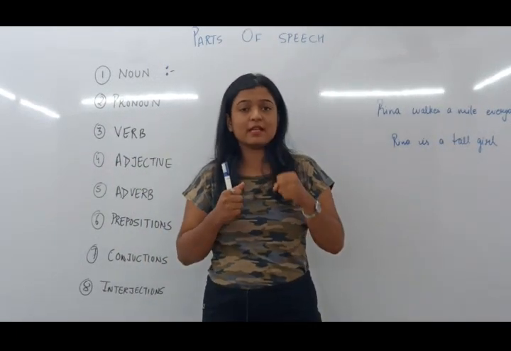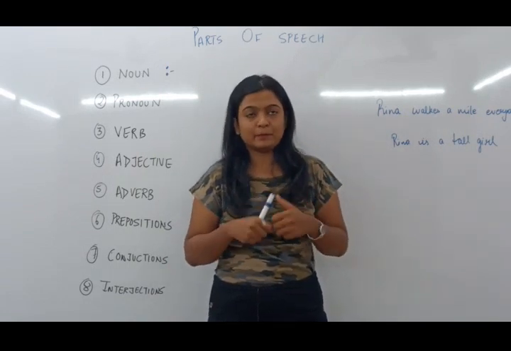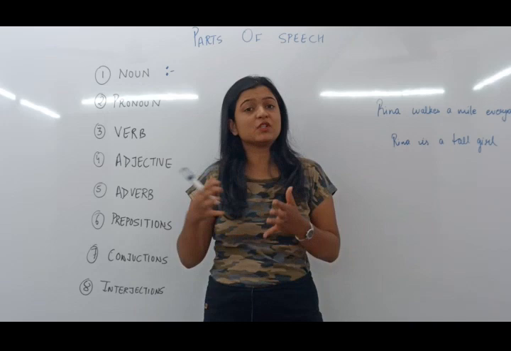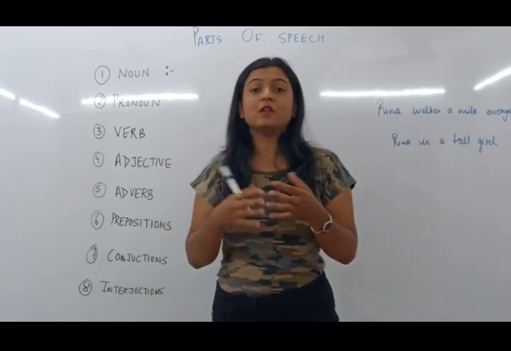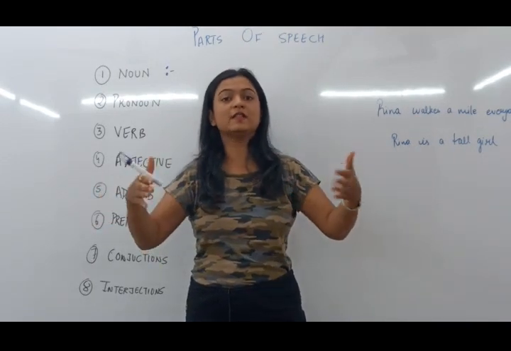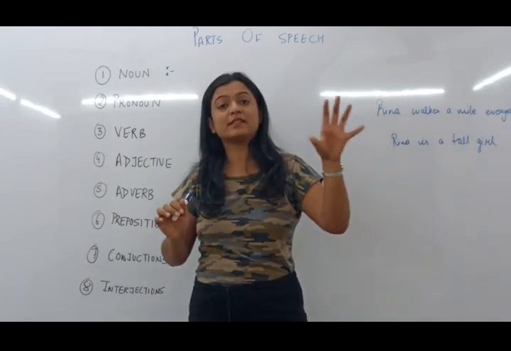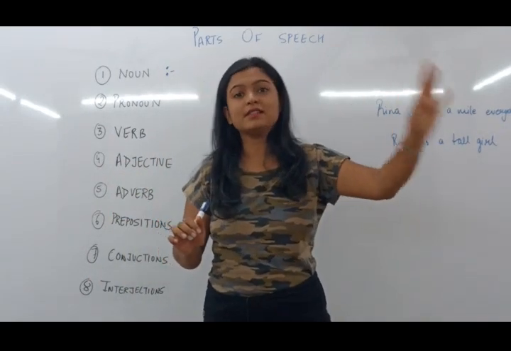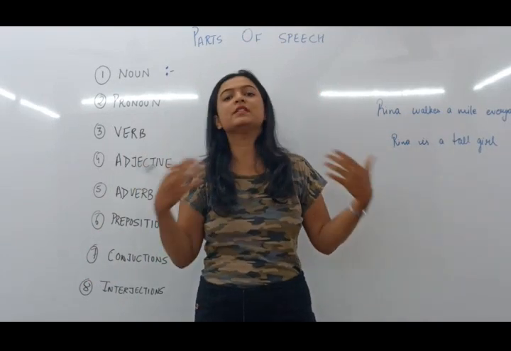Now, a noun can be specific or not specific. For example, if I'm saying Kinjaljen, it is a specific noun. So I call it a proper noun. If I'm saying girl, it is not specific. If there is a class and I say girls stand up, all the girls will stand up. If I specifically take some girl's name, if I say Aradhya stand up, only Aradhya, the girl who's named Aradhya in the class, will stand up.